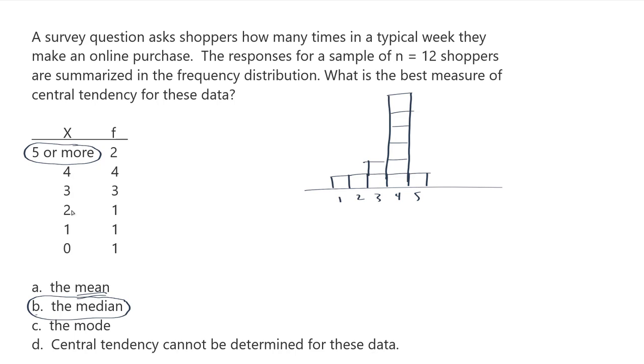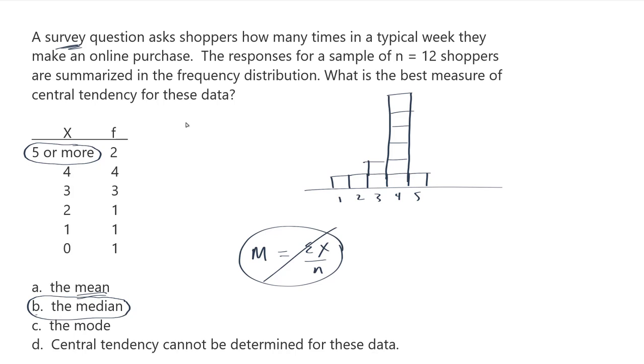For example, I can't calculate a mean here because to calculate the mean of this survey, surveys are really just samples, I would need to perform a calculation, the sum of x. You can't add up your x values because 5 or more is not a number. So we can't do this. However, we can put things into order, so we can find the median. I can find the middle value here. But the mode is typically reserved for situations where you can't even put your data into order.